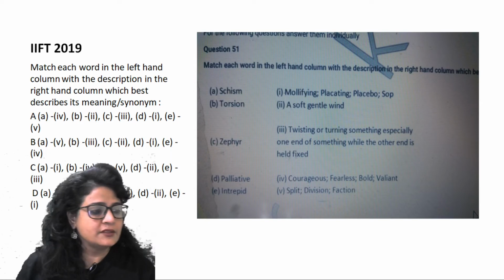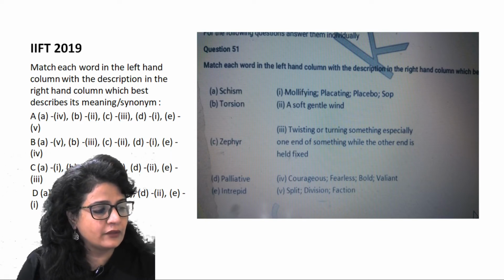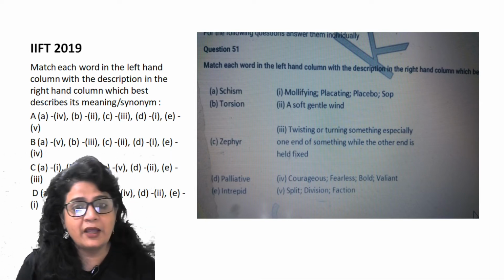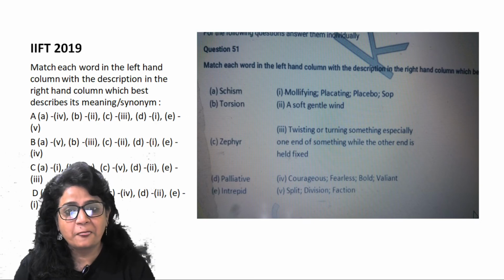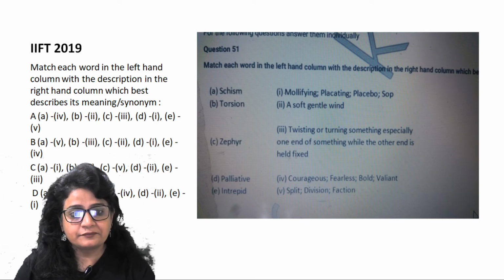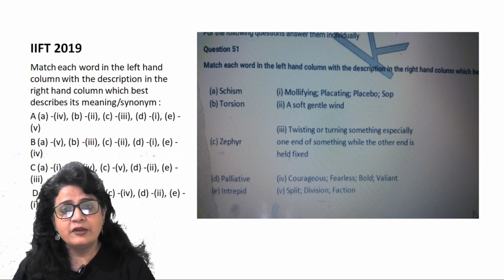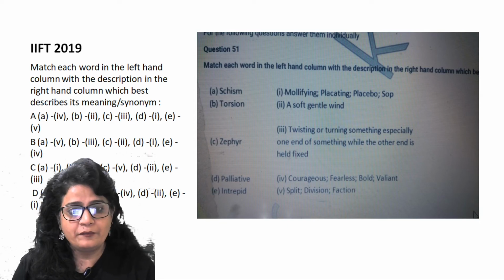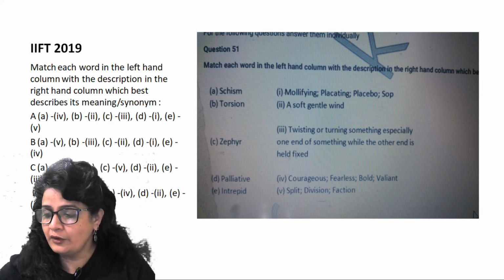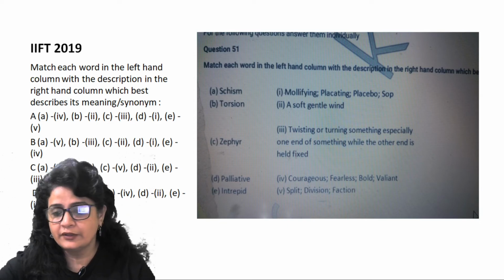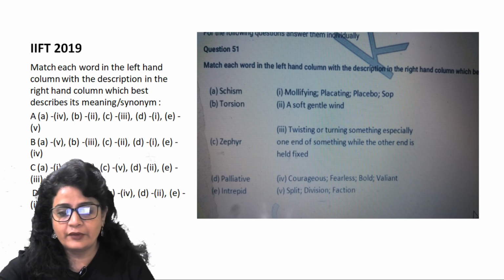Now, another set of questions was given by IIFT, and for this again you had to be clear with the meaning of at least 2 to 3 words, then only you could match the columns, right? Now the first word is schism, right?